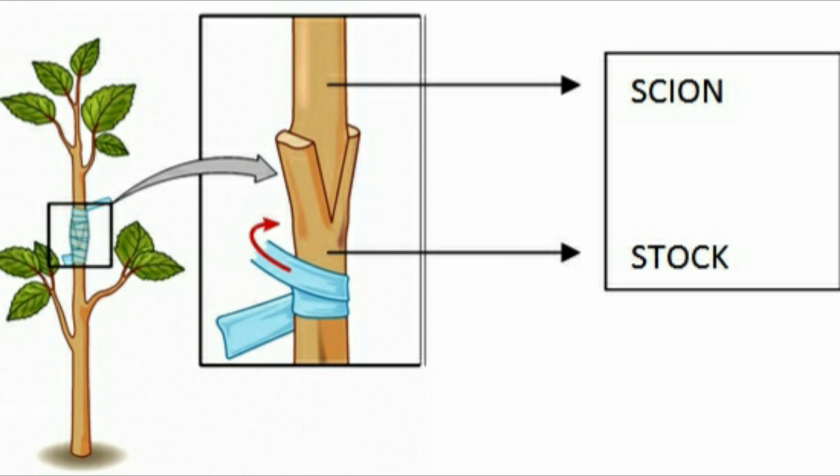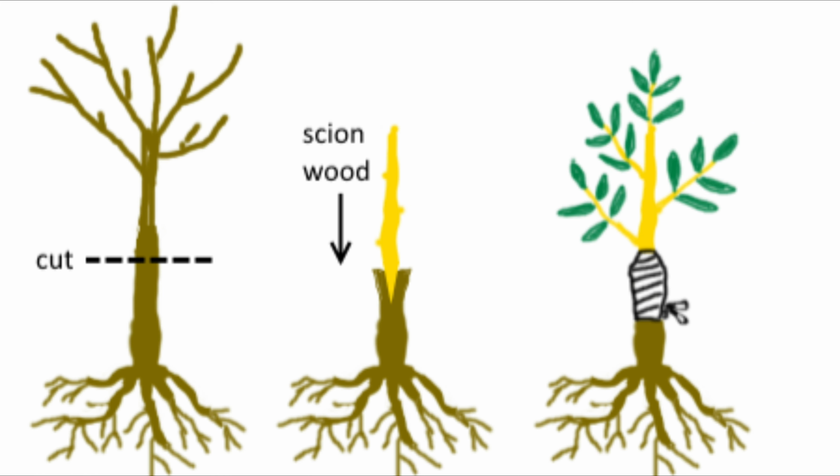The rooted plant is called the stock plant. The plant which is being grafted on it is called the scion. A plant possessing higher and desirable characters is selected as scion. The stock is usually a strong, sturdy, and hardy variety.